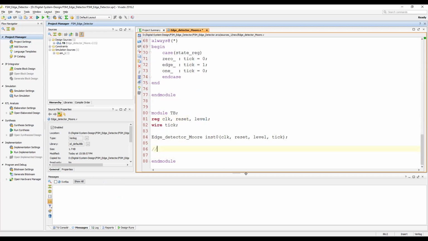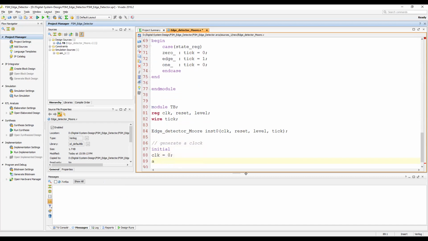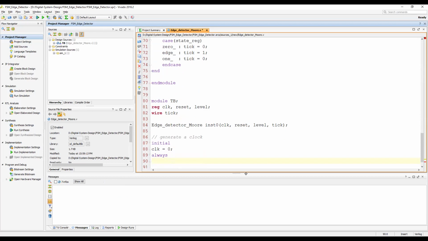So first of all, generate a clock. The simplest way to generate a clock: initial clock is equal to 0, and then always with some delay, clock is equal to the toggled clock.